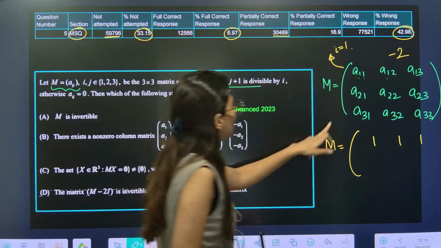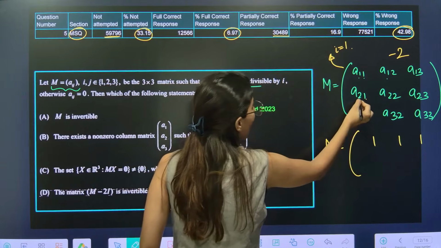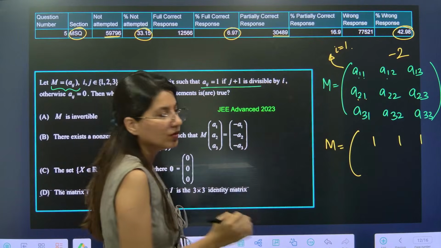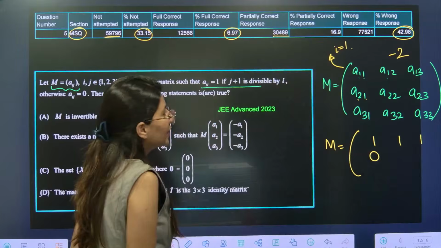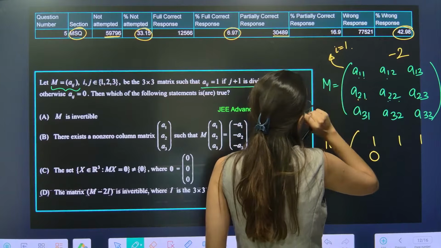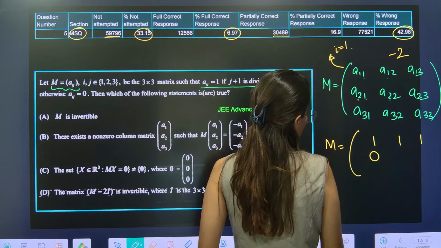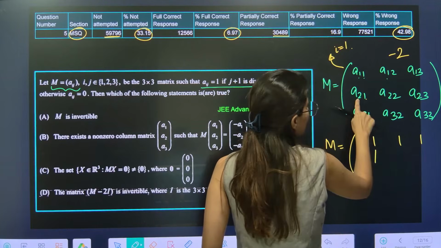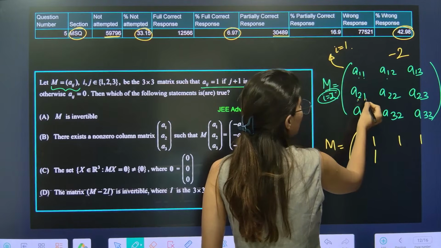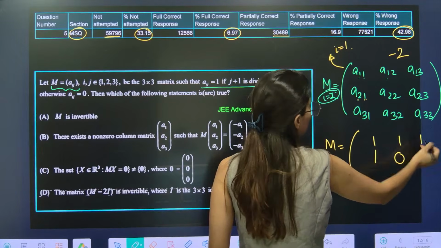Now the moment i is equal to 2. Here i is 2 and j is 2, so j plus 1 is 3. Is 3 divisible by 2? No. Now for j is 1, j plus 1 is 2. 2 divisible by 2, yes. 3 divisible by 2, no. 4 divisible by 2, absolutely yes.